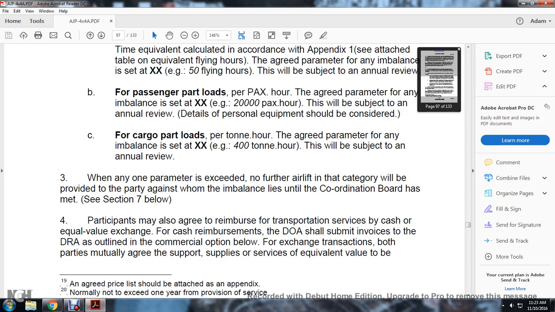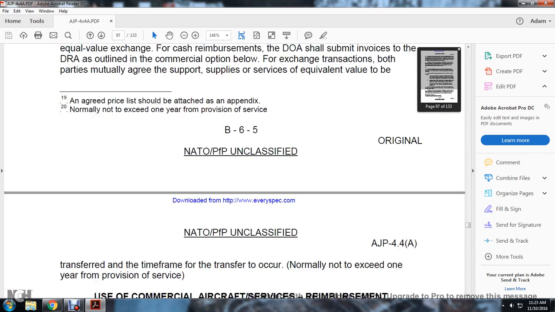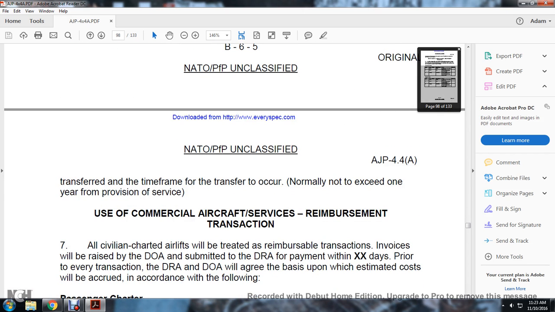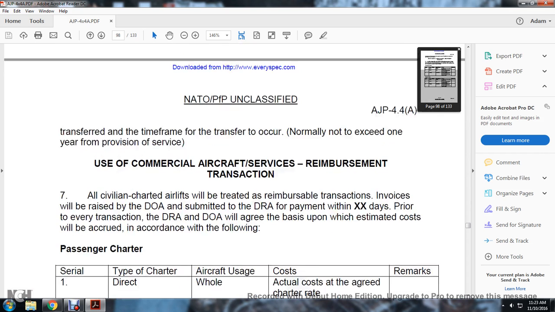Participation may agree to reimburse the transportation service with an equal value exchange for the cash reimbursement. The DOA shall submit the invoice to the DRA, outlined with the commercial outline below, for the exchange transaction between participation by mutual agreement, supplies and services of equivalent value to be transferred in the time frame for the transfer to occur, normally not to exceed one year for the provision of services.